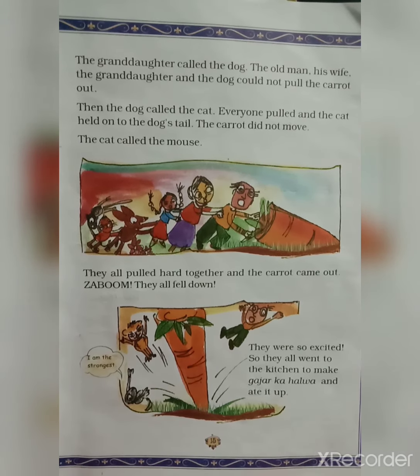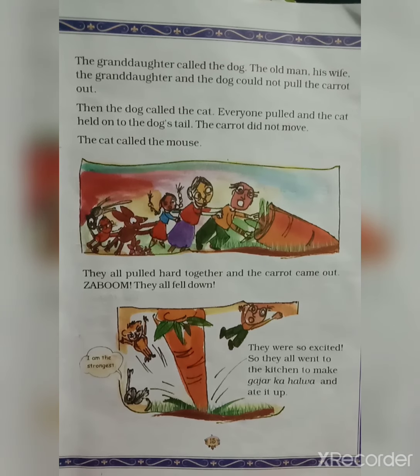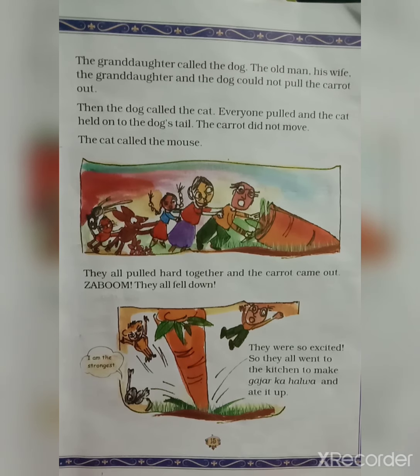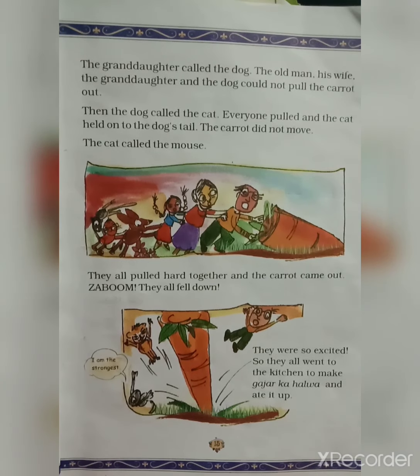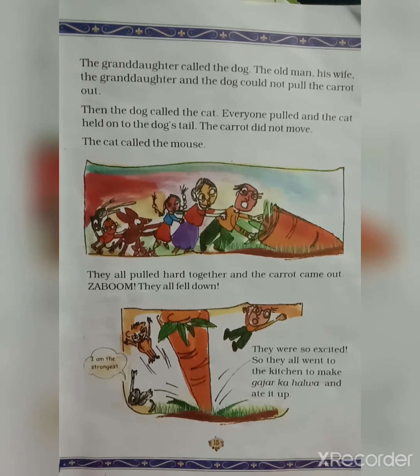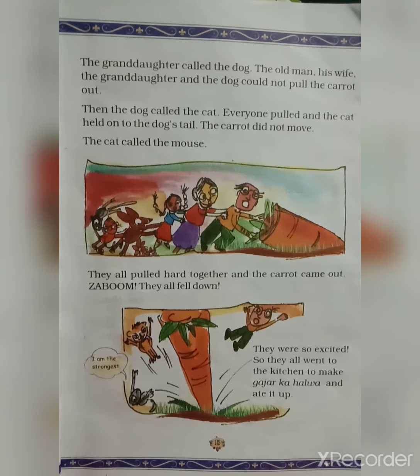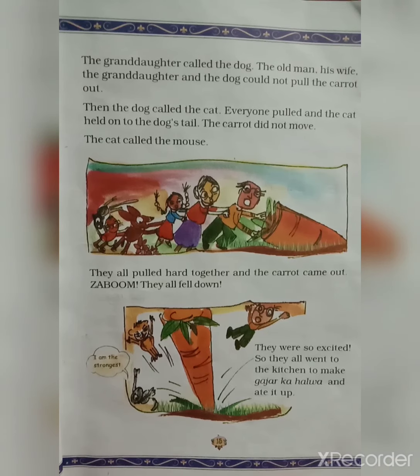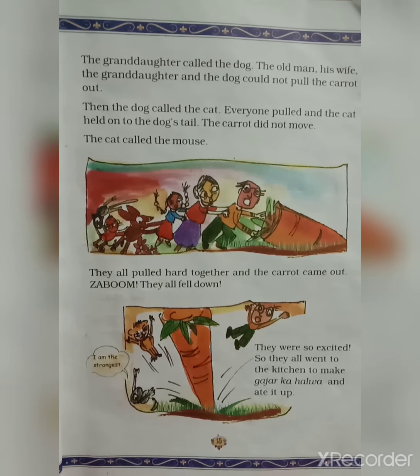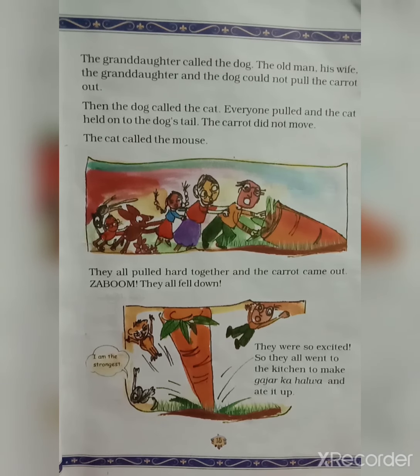Then the dog called the cat. Everyone pulled and the cat held on to the dog's tail. The carrot did not move. So now, including the cat, five of them were not able to pull the carrot out.